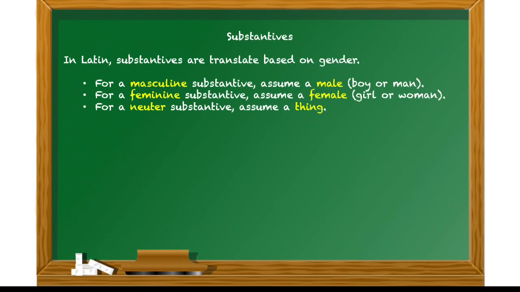So for a masculine substantive, a masculine adjective that doesn't modify anything, you're going to assume a male, either a boy or a man, depending on the context of your story. If you have a feminine substantive, in other words, a feminine adjective that doesn't modify anything, you assume a female, a girl or a woman, again, depending on the context of your story. And for a neuter substantive, you assume a thing.